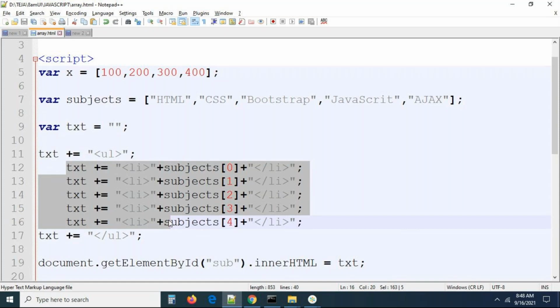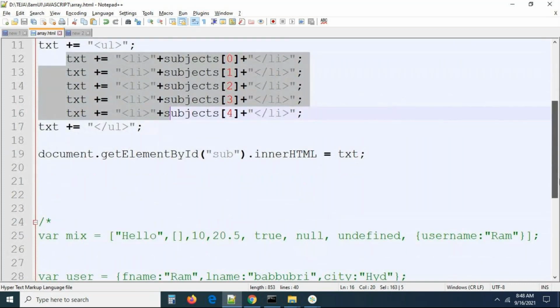So to make this dynamic based on the values, if the array size increases or decreases, or the array may be empty also. But if the array is empty, we don't want to display anything on the screen. If the array has values, then we have to display the data on the screen, which we can see in tomorrow's session, right? So meanwhile, up to here, if you have any doubts, please let me know.